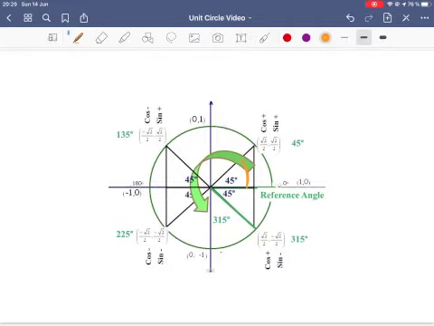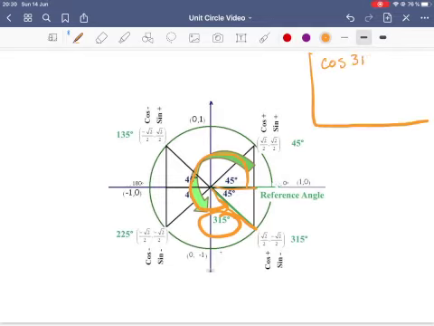Last one. And then from here we go all the way around. And now we're looking at the angle of 315 degrees in standard position. So I'm going to draw the box here and do cosine of 315 degrees and sine of 315 degrees. And again, you can see it's kind of pretty.